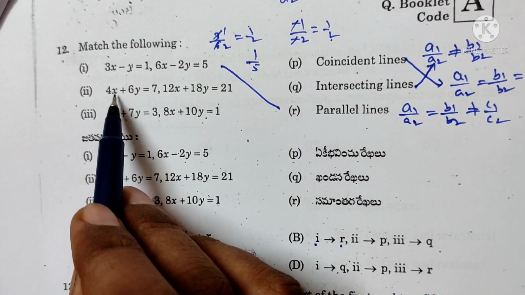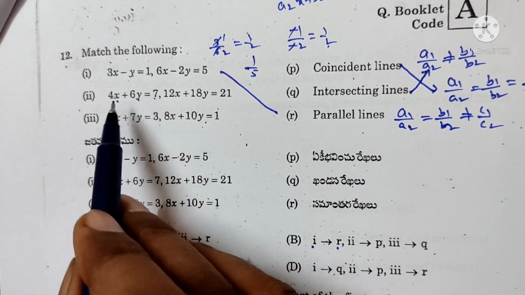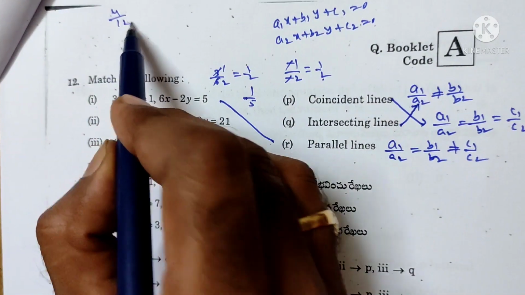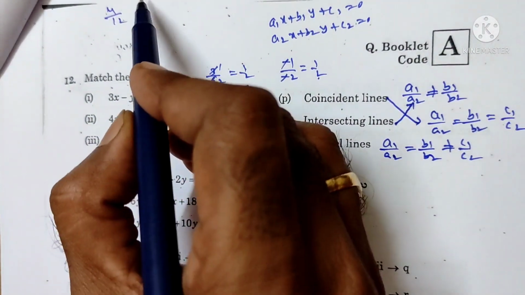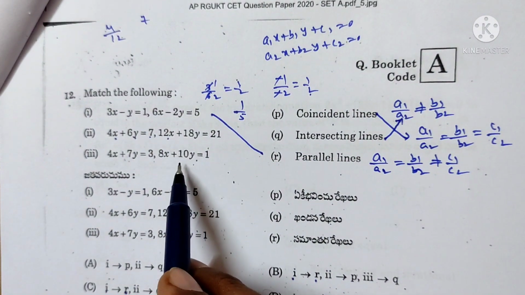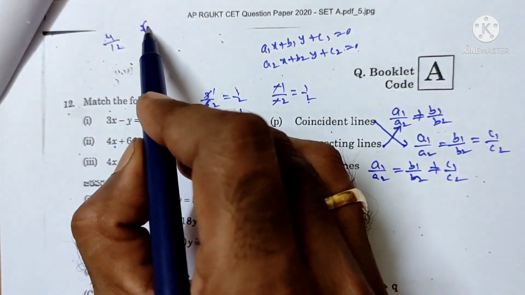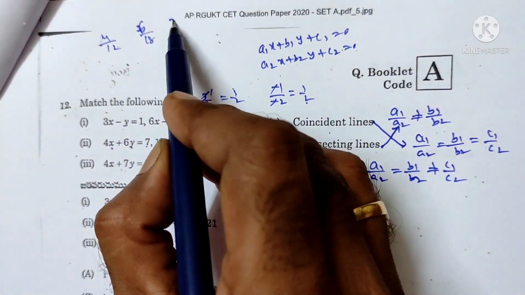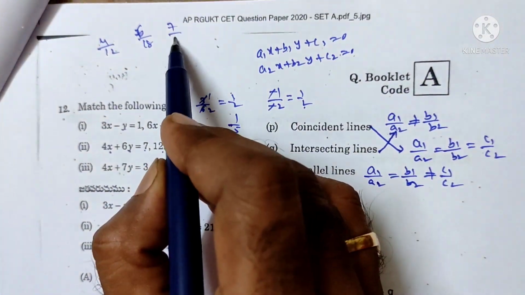Next, second question: 4x + 6y = 7. a2 is 12. b1 is 6, b2 is 18, c1 is 7, c2 is 21.